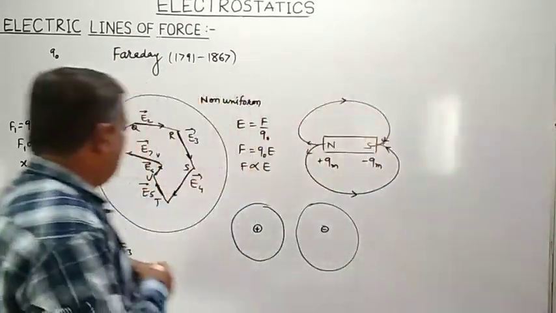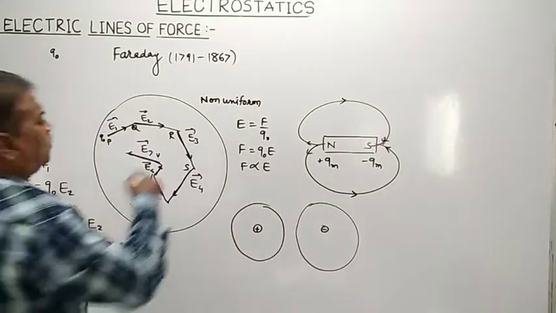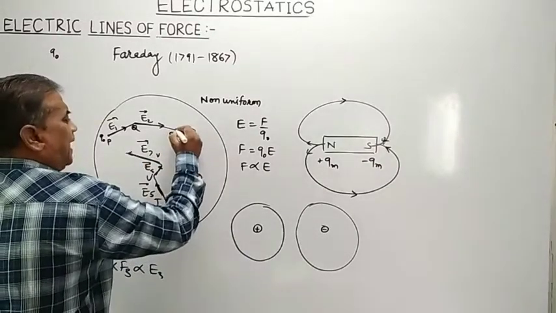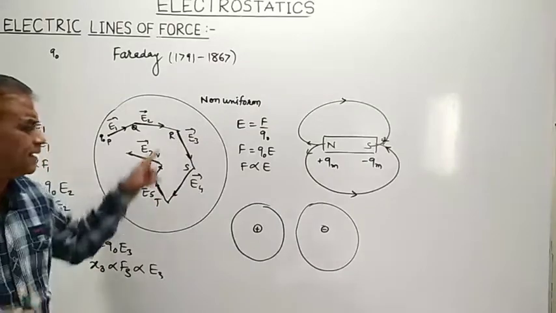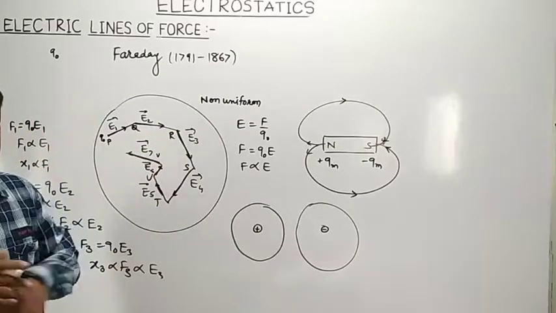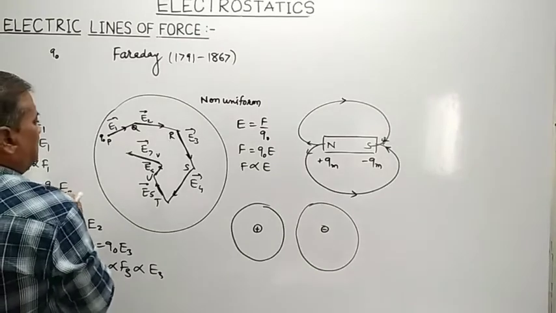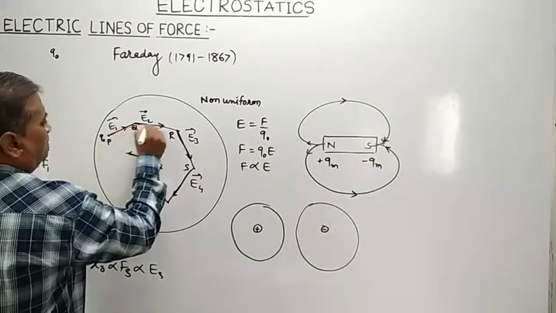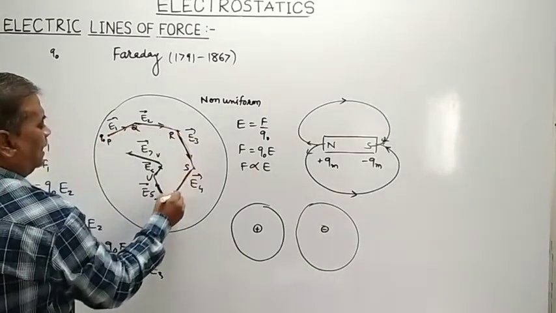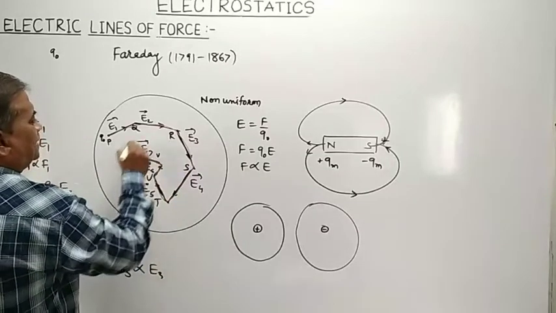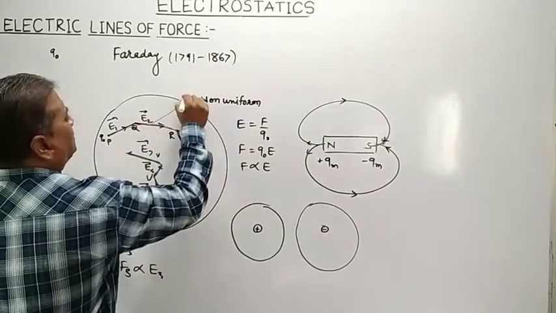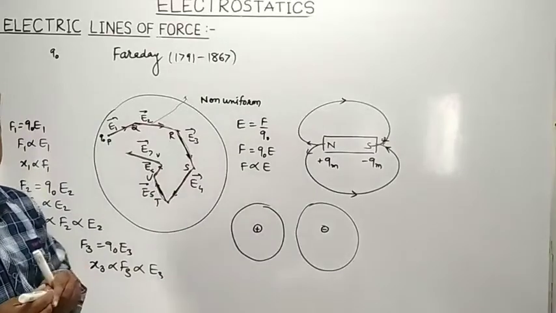Or let us consider that I want to find out the direction of electric intensity at some point R. We know that this is the curve or the path along which that test positive charge is moving, and we are calling it an electric line of force.